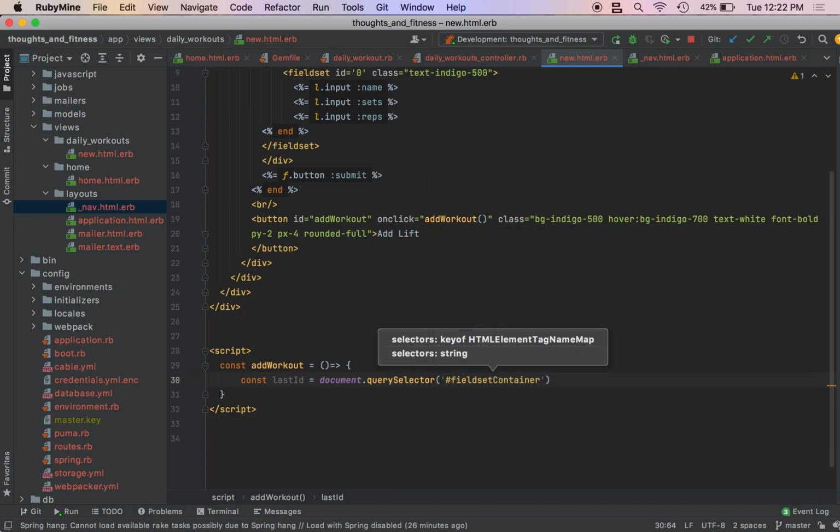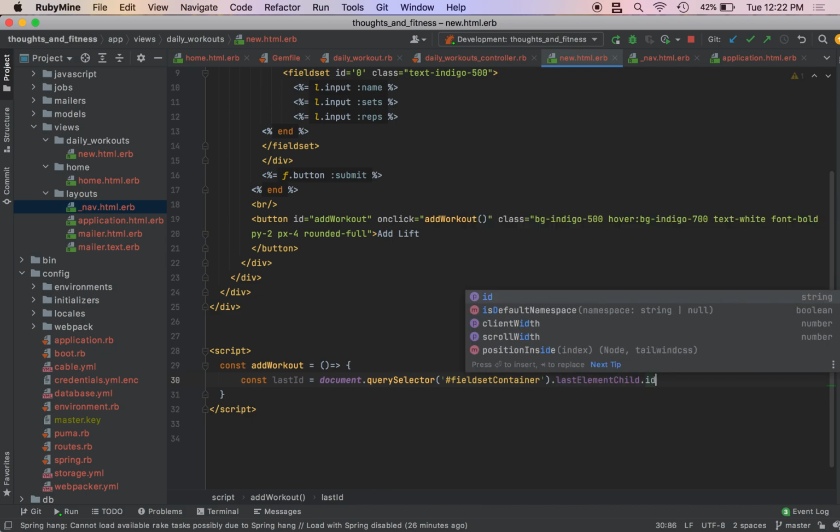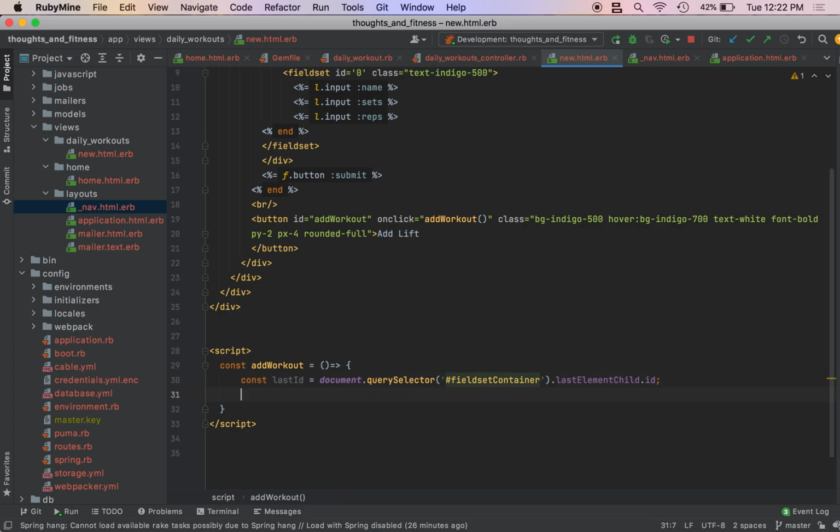fieldset-container.lastElementChild.id; and to debug we could do this, console.log(lastId), just to make sure our program is working.